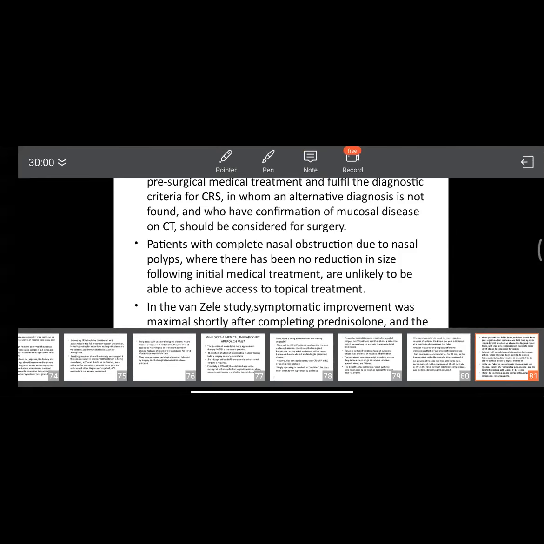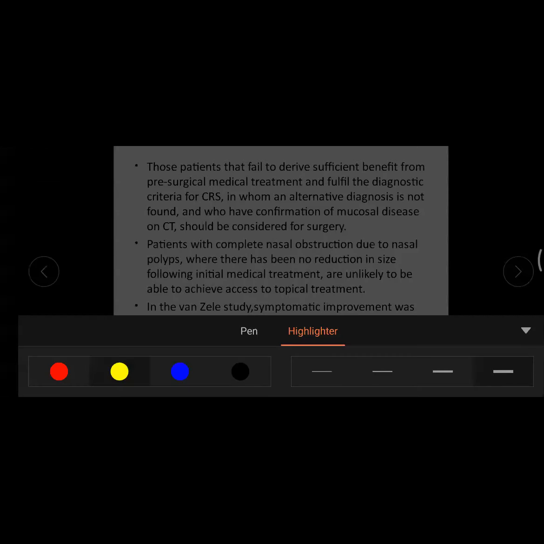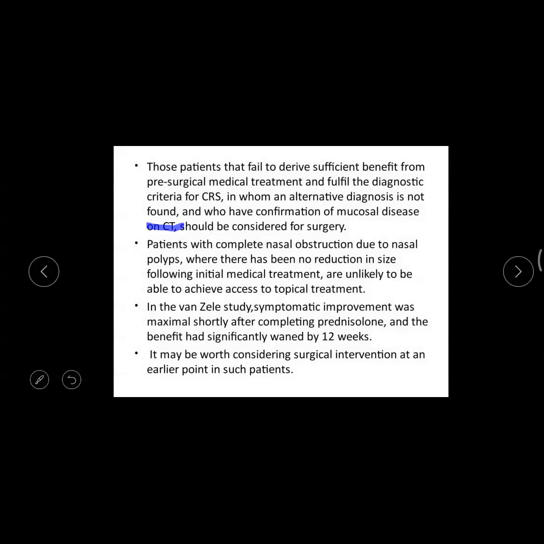So when will you go for surgery? Sometimes there won't be polyps, but you have to go for surgery. What is the indication? First point: an alternative diagnosis is not found and medical treatment is not giving benefit. Then you go for a CT scan and consider surgery, even in patients who do not have polyps. Polyps not being there doesn't mean you should not do surgery. You can go for surgery based on CT scan, even for mucosal disease. Underline the words alternative diagnosis. It's not diagnosis, it's alternative diagnosis. If other diagnoses are not there, you have to go for surgery.